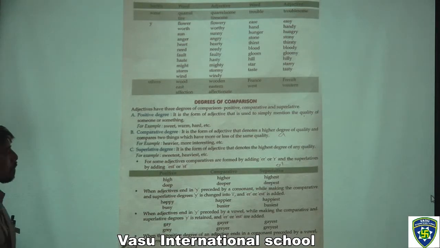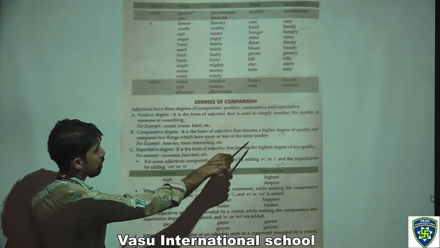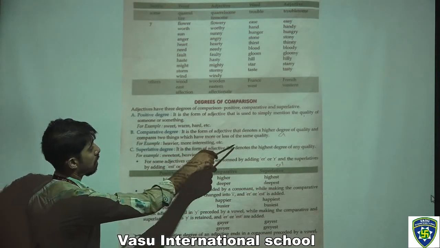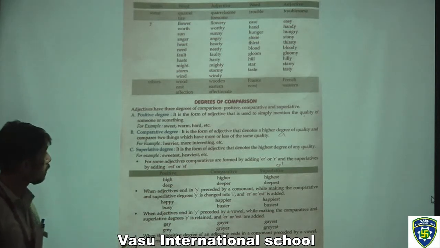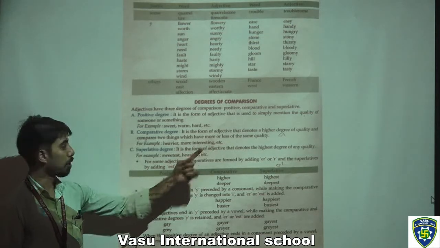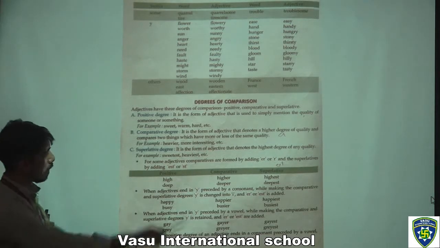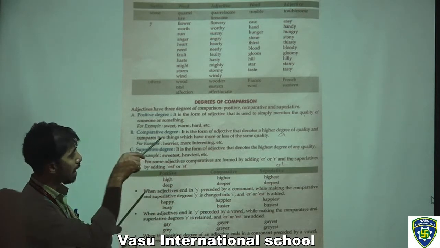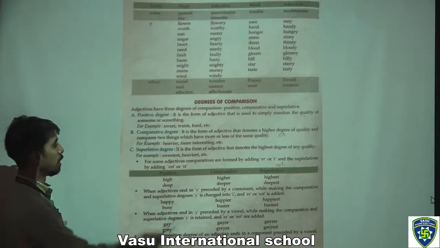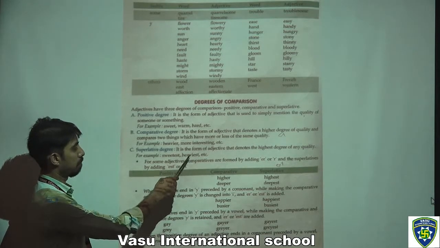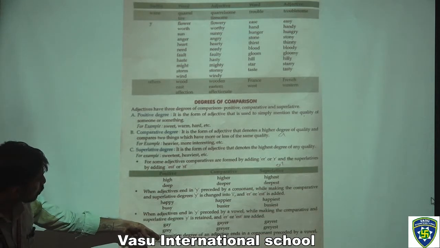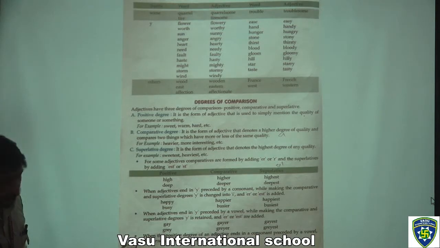Now the comparative degree is the form of adjective that denotes a higher degree of quality and compares two things which have more or less of the same quality. For example, heavier, more interesting, etc. The superlative degree is the form of adjective that denotes the highest degree of any quality. For example, sweetest, heaviest, etc. These are the positive, comparative and superlative degrees. Let's move to the next page.